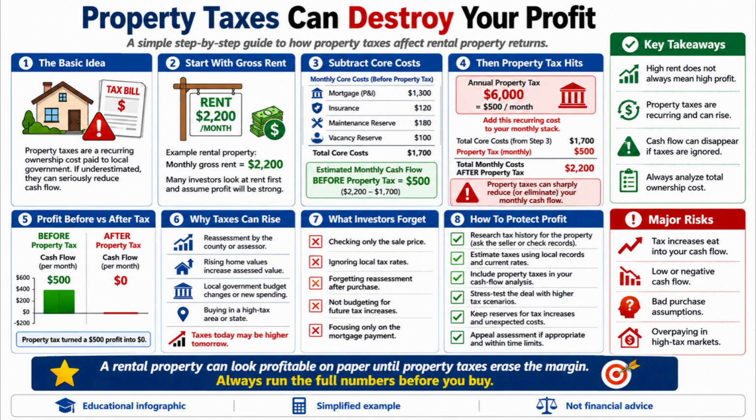However, then the property tax hits. If the annual property tax is $6,000, that equals $500 per month. When this recurring cost is added to the monthly expense stack, total monthly costs rise from $1,700 to $2,200. As a result, the $500 monthly profit disappears. The property that looked like it had $500 of cash flow before tax now has $0 of cash flow after property tax. This is why property taxes can destroy your profit if they are not included from the beginning.